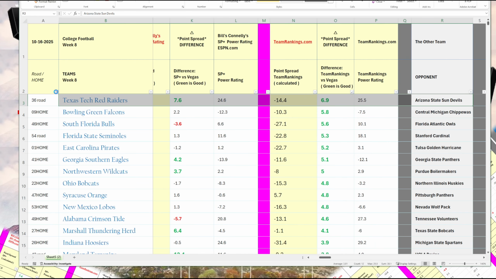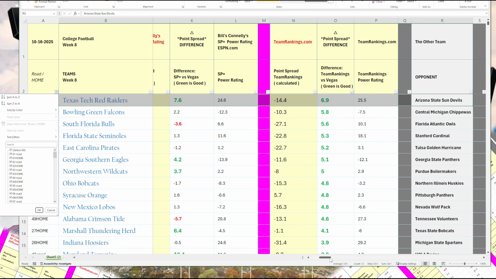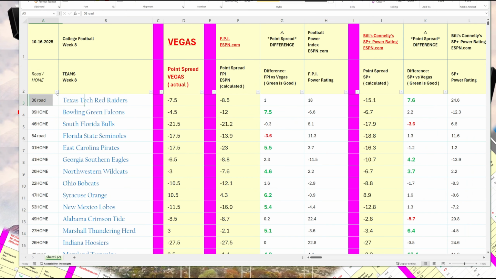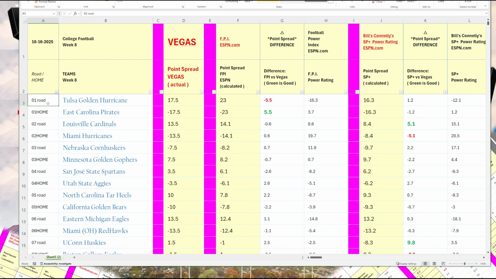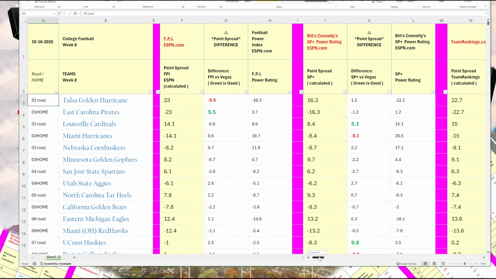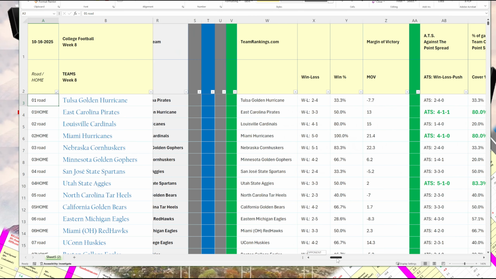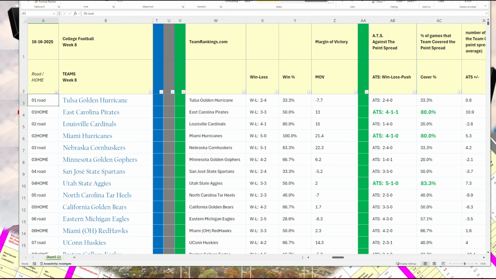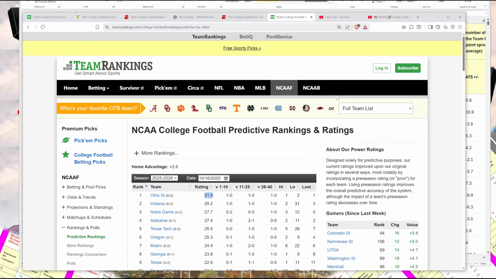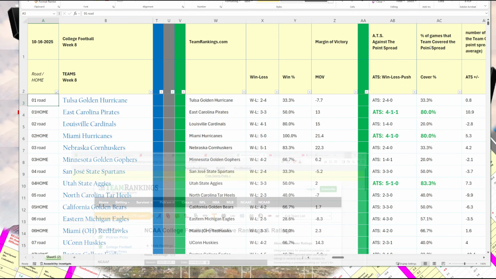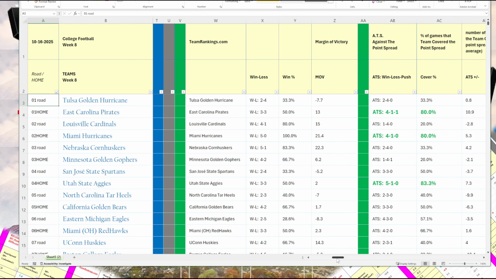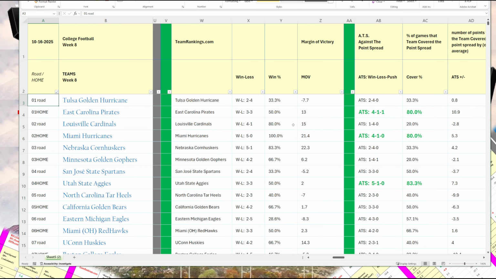This allows you to zoom in on games and lets you know if there's a potential advantage. So now let's reset the games here. Let's go to the first game. Now let me show you, this is very valuable information from TeamRankings, and they have excellent against the spread information.